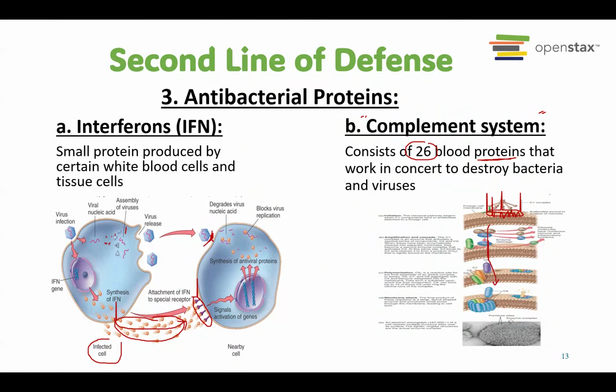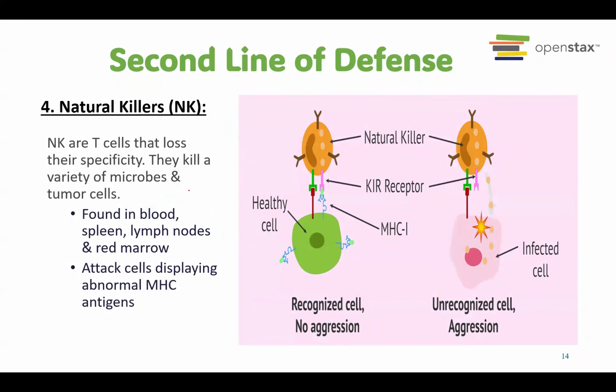The bacteria will undergo hemolysis because it's going to become very big because of the water that enters into it, and then it will eventually explode because of the water that fills this bacterial cell. So this is an example of the antibacterial proteins.